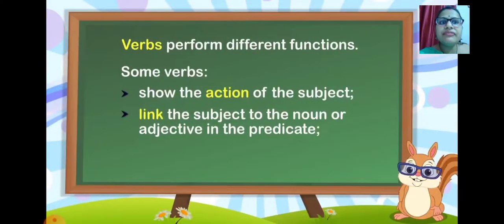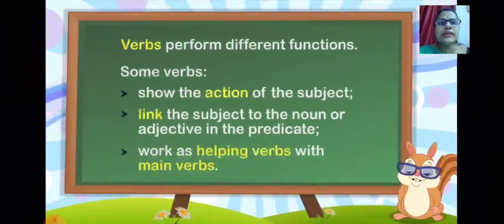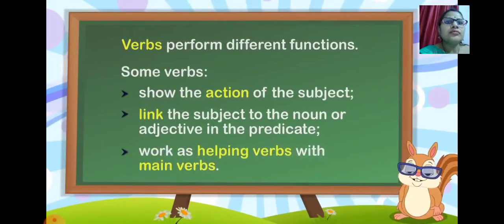Verbs perform different functions. Somewhere verbs can show the action of the subject, and somewhere verbs become a link between the subject and the noun or adjective in the predicate. How it will become a link, let me show you. Verbs also work as helping verbs.